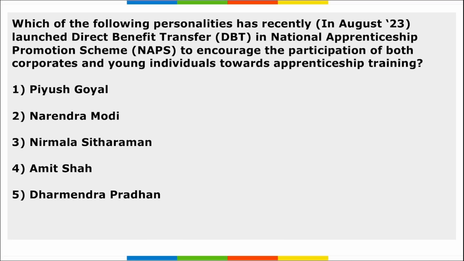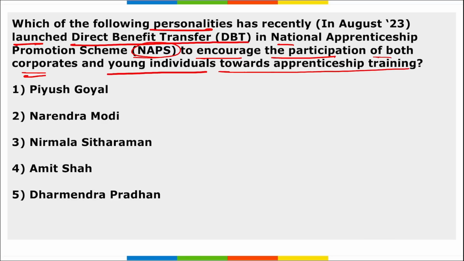Next, which among the following personalities has recently launched direct benefit transfer in National Apprentice Promotion Scheme to encourage the participation of both corporates and young individuals towards apprentice training? It is our Dharmendra Pradhan, our education minister, right? He has launched this direct benefit transfer in National Apprentice Promotion Scheme.